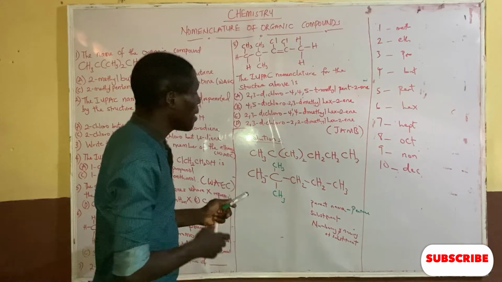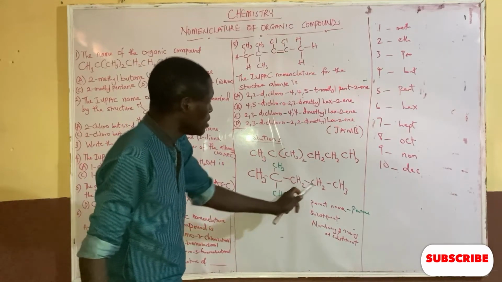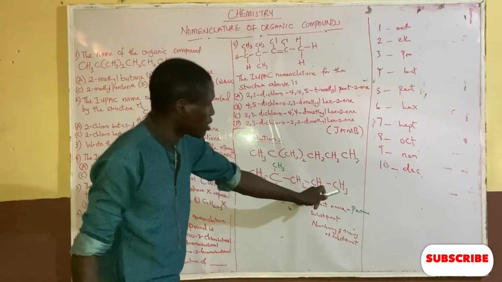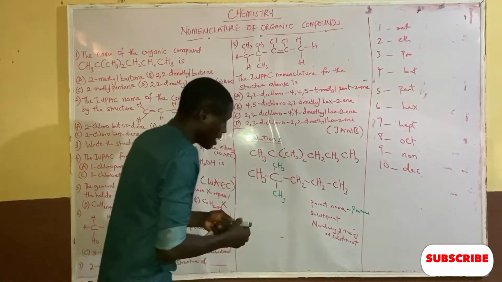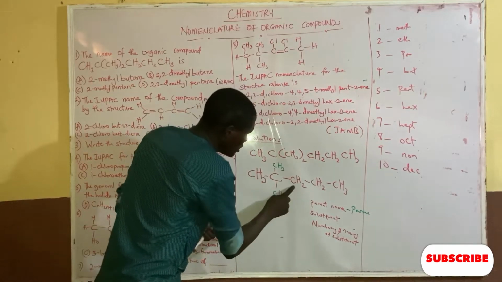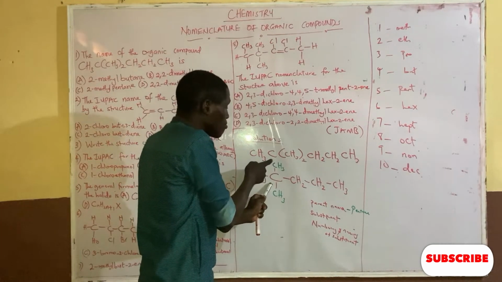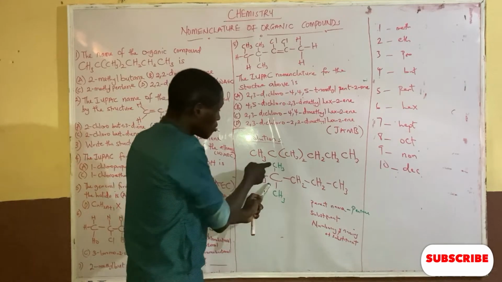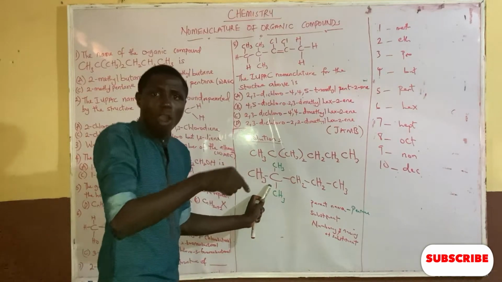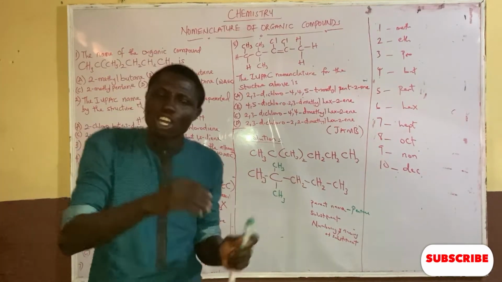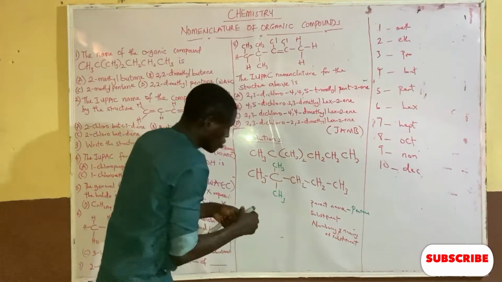Now, how do I number the substituent? The numbering is very, very important. If I number from the back, the substituent will fall on number 4: 1, 2, 3, 4. So I must always count in such a way that my substituent will have the least number.